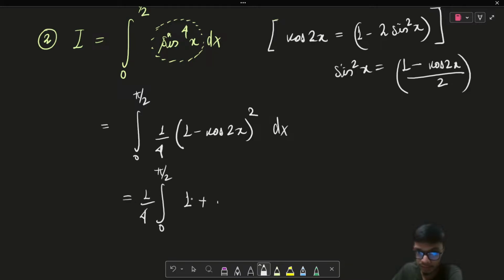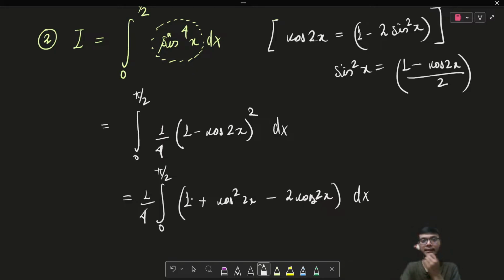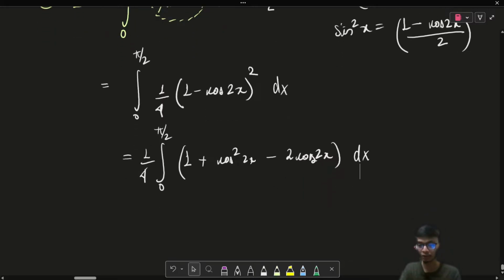So it will be 1 plus cos square 2x minus 2 times cos of 2x. Okay, so now I will just integrate this result, and then I will put the value of the limits to get to the solution, right? So if I just integrate the result over here, now one more thing is how will I evaluate this cos square relation over here?